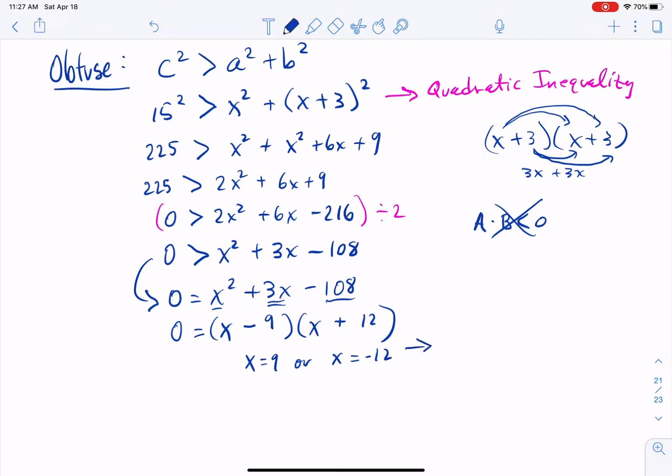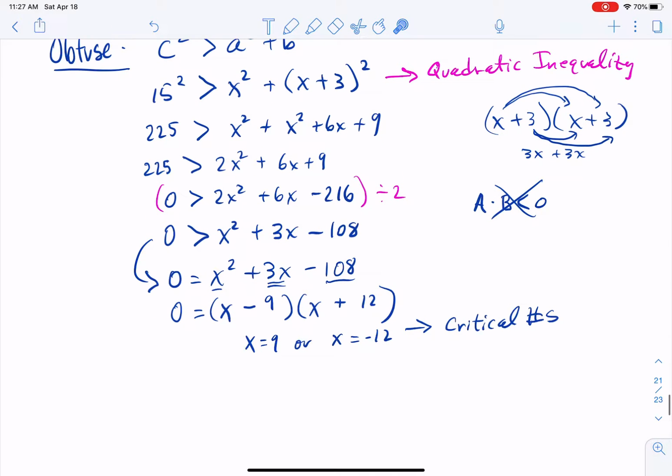These are what are called critical numbers. These are going to be the boundary points of the inequality that we were trying to solve up here. In other words, our answer is either going to be in between those two numbers or on the outside of those two numbers. And let me explain why.